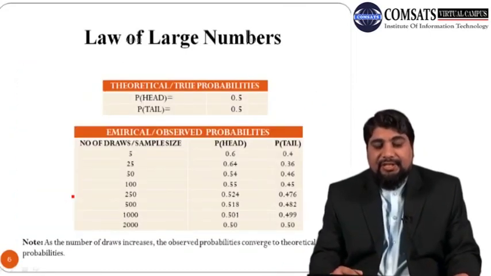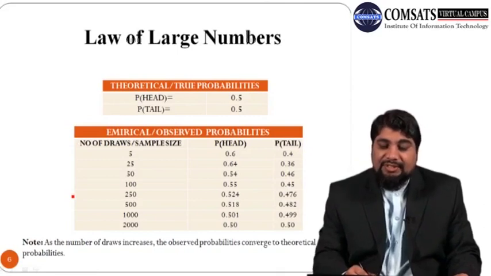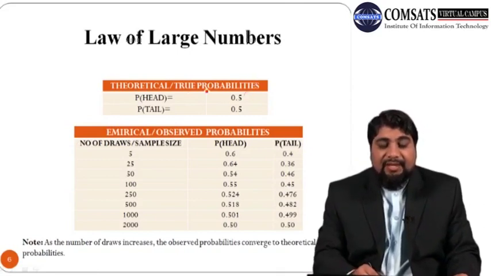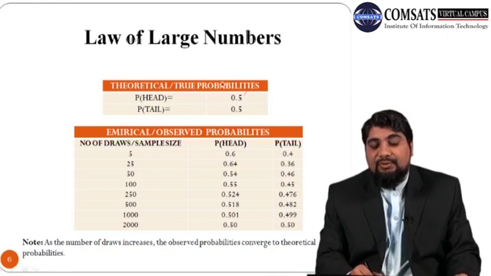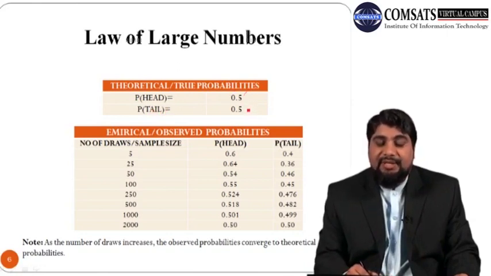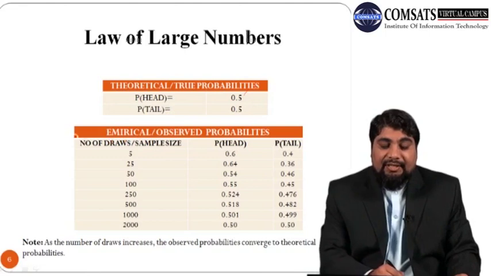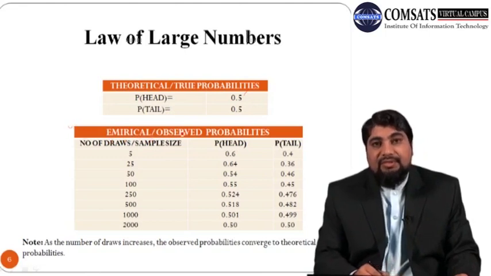So let us demonstrate it. Here in the first table we have the theoretical or true probabilities. The probability of head is 0.5 and the probability of tail is also 0.5. And in the second table we have the observed or the empirical probabilities.